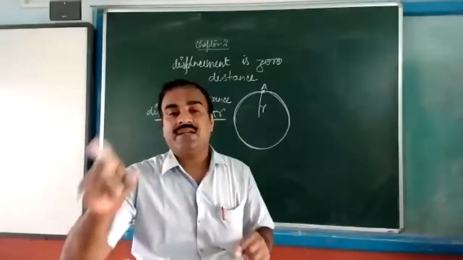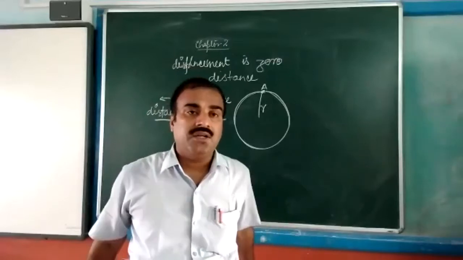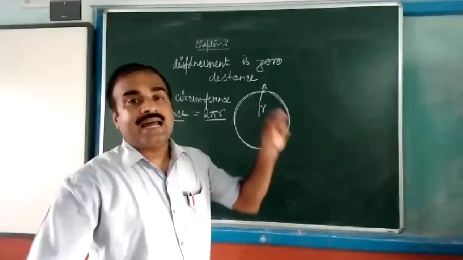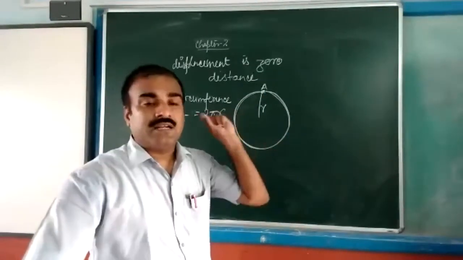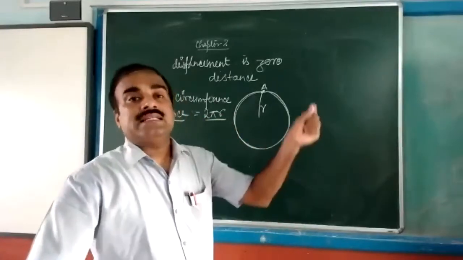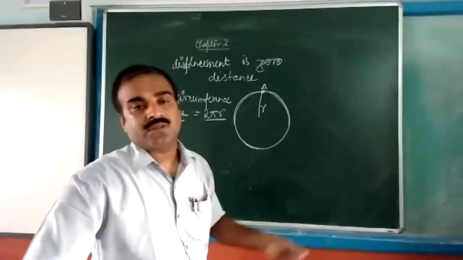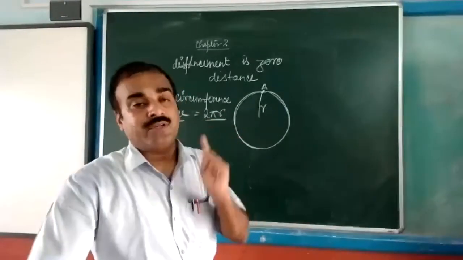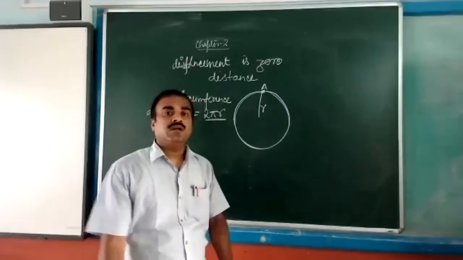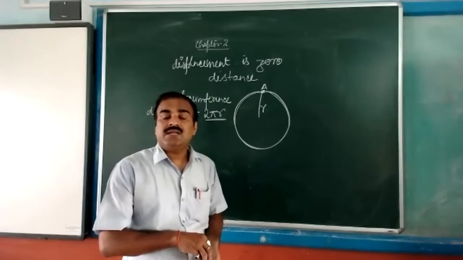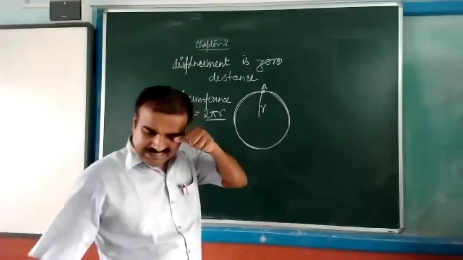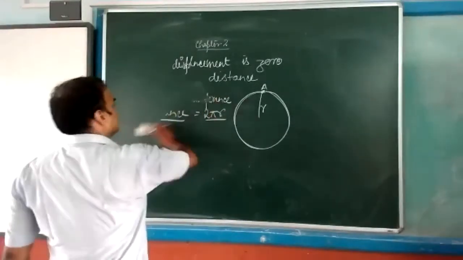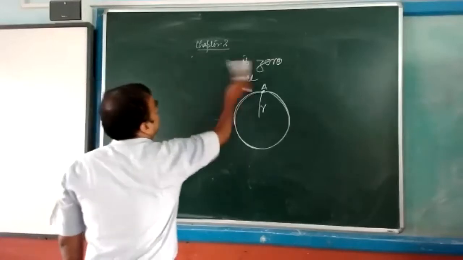How? If any object is moving on the circular path, since the object starts from one point A and reaches the same point again, displacement is 0. Since it has radius r and moves on the circular path, after one revolution the distance covered by the object will be 2 pi r. Clear to all? Okay, now come to the next topic. If you have doubt, you can ask me, because all these things are very easy.